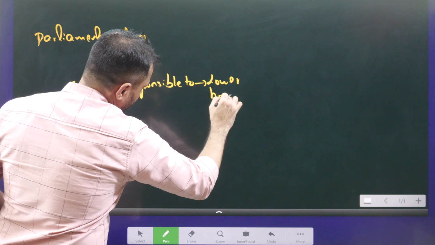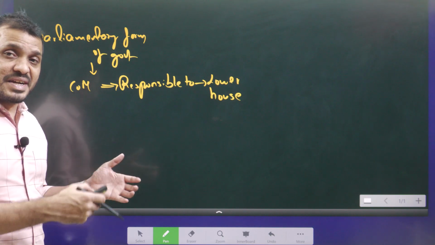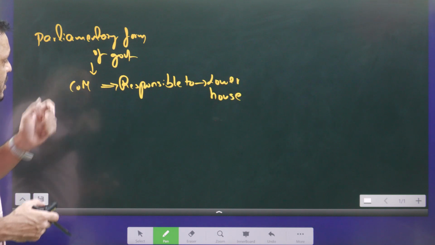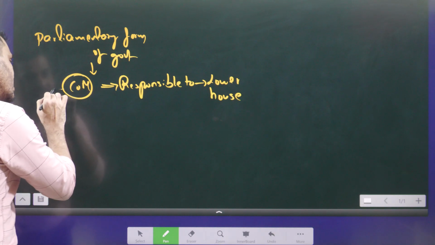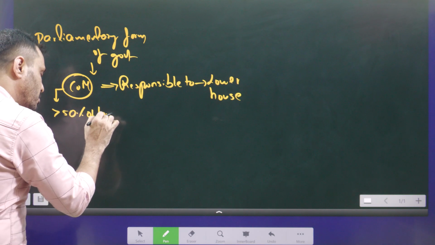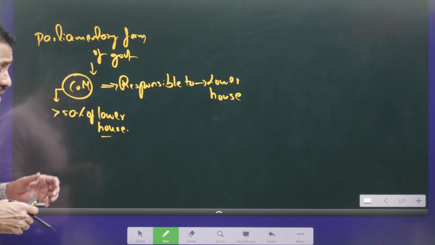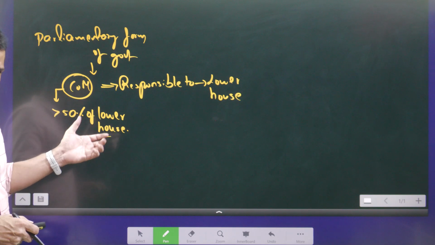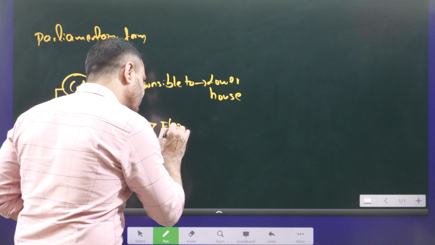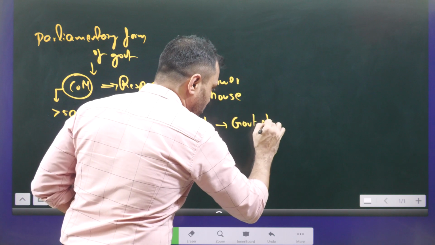Then if the governor gets evidence that the government does not have a proper majority, majority means the council of ministers should always enjoy the support of more than 50% of the lower house. How can we know? We can know by going for the floor test. That is what the floor test is. So floor test is all about government strength. That is what you have to remember.